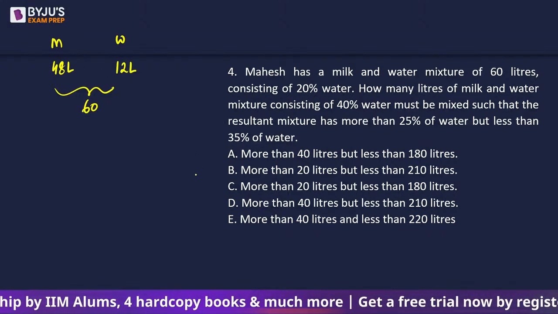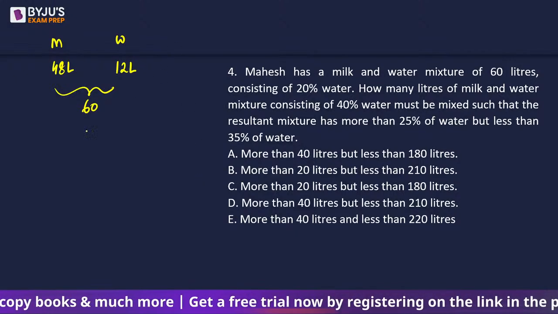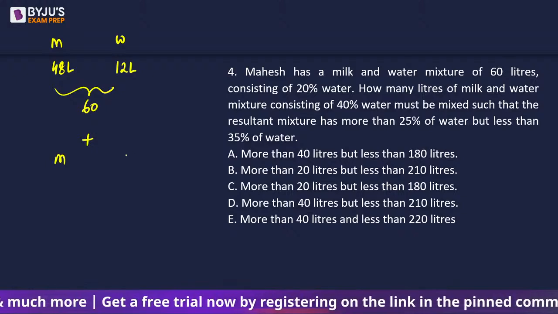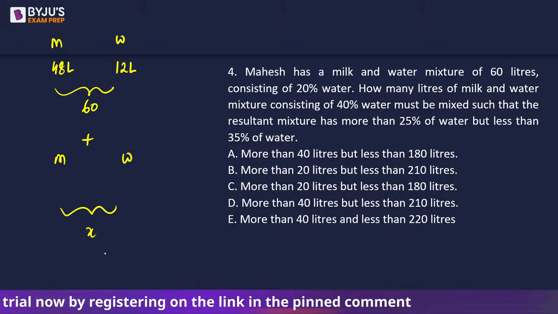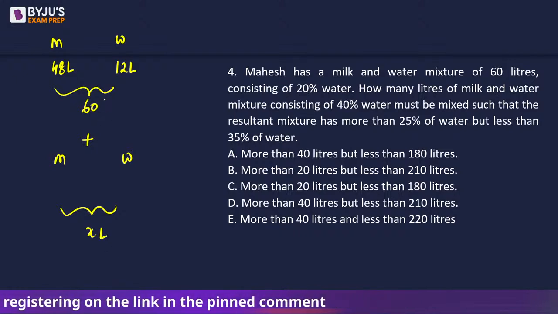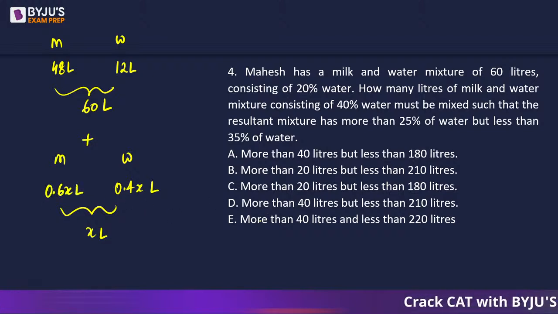Now the question is, how many liters of milk and water solution are we supposed to add along with this? We don't know how many liters. Let's say we have to add x liters, consisting of 40% water. So 40% of x is 0.4x. And obviously the remaining 0.6x is going to be milk.